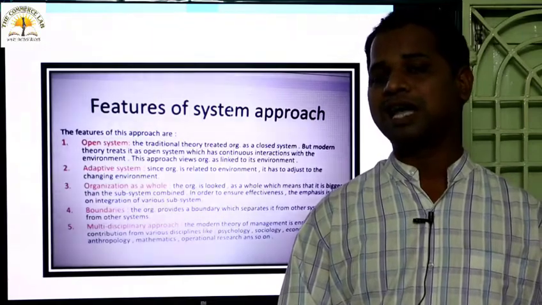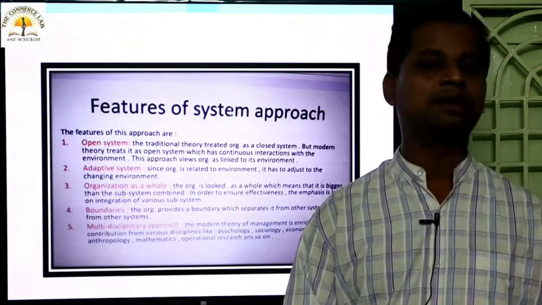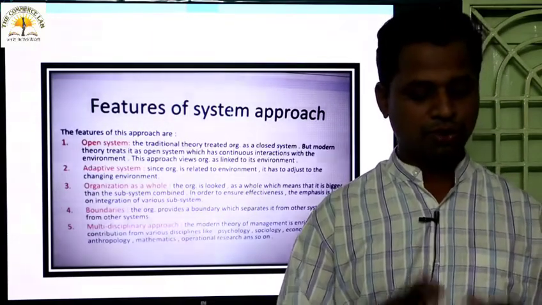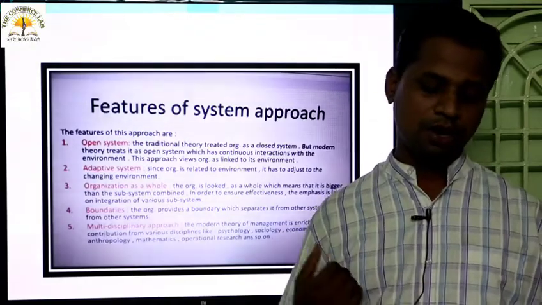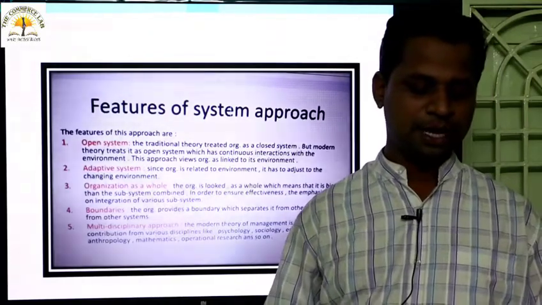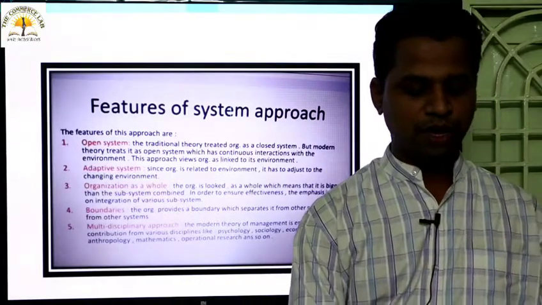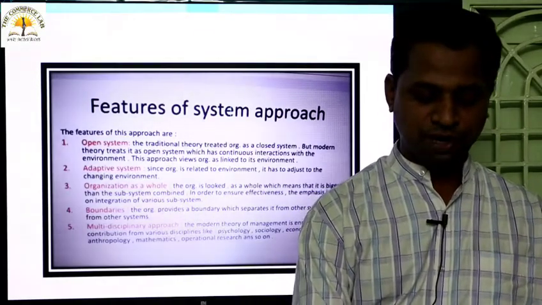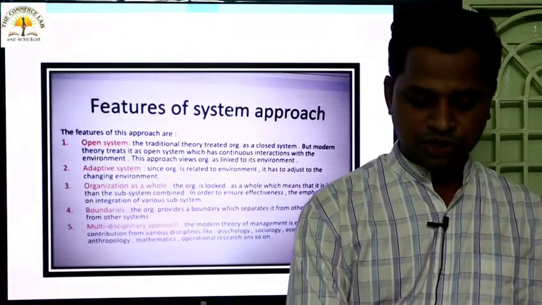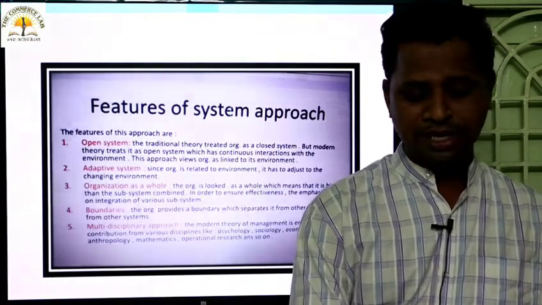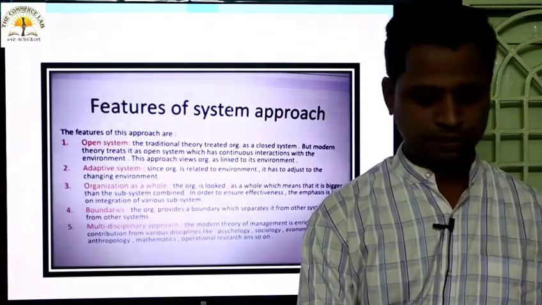They have to work in a unified manner, as a whole. All the people should try their best and give their best to achieve the objective of the organization, to bring effectiveness and efficiency, by integrating all the subsystems.